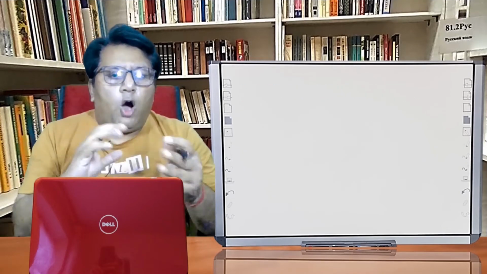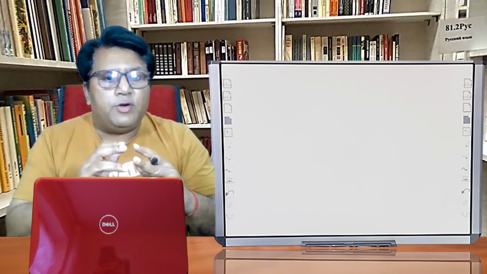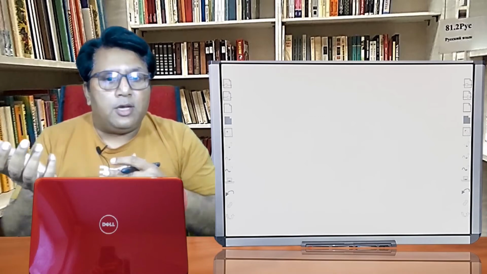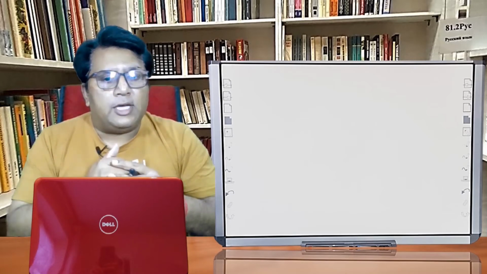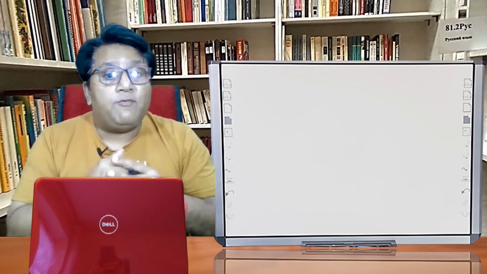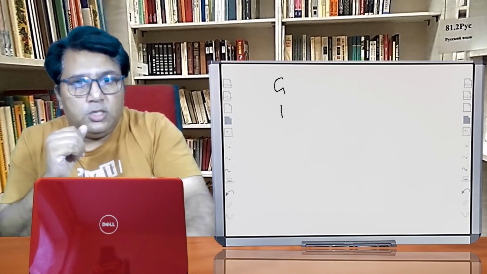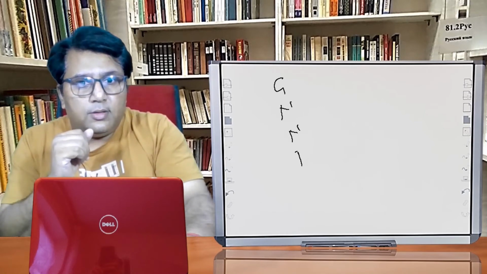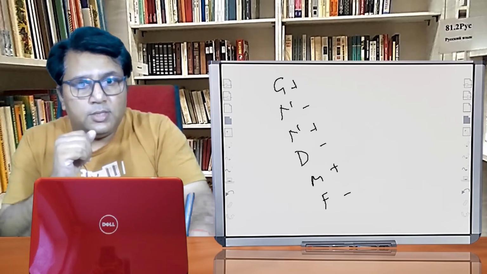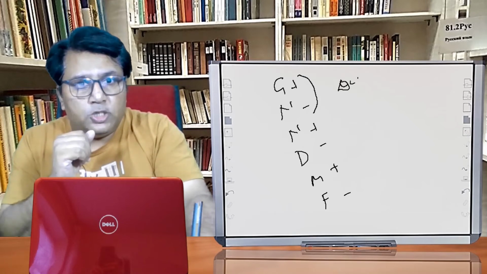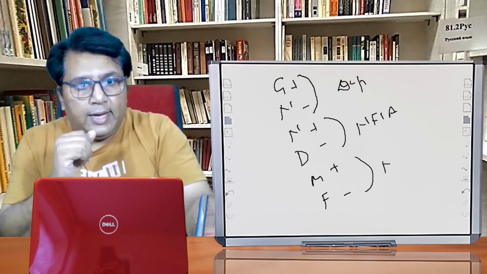Now we will learn how we can convert one aggregate into another aggregate. In the previous video, we saw how we can convert the aggregates of domestic income into other aggregates of domestic income. Here we will see how we can convert one aggregate of the national income to another aggregate of national income. Which concept do we have to use? We have to use the GNNMF concept. That is plus minus, plus minus, plus minus. This pair means depreciation, this pair is for NFIA, and this pair is for NIT.